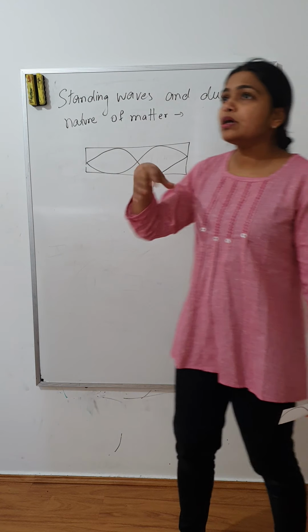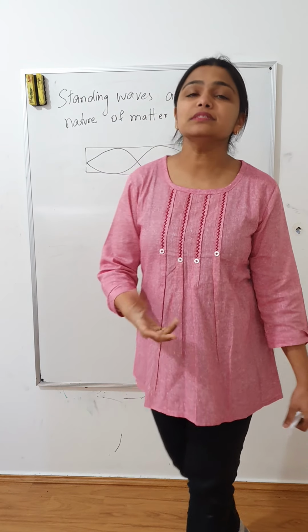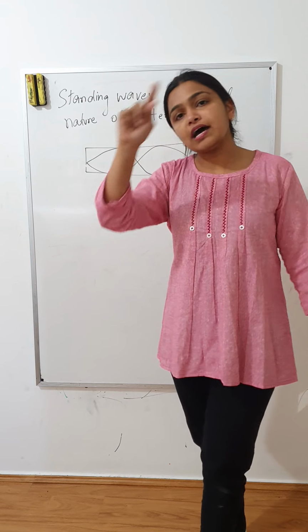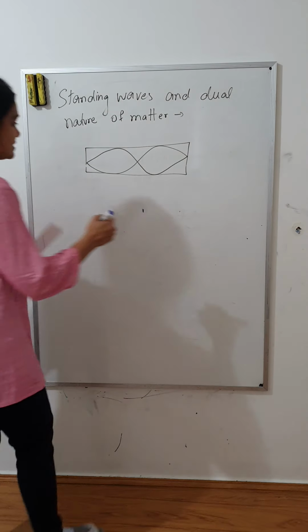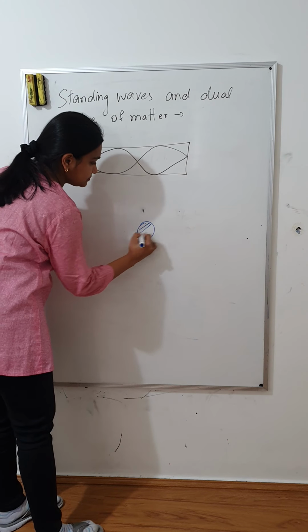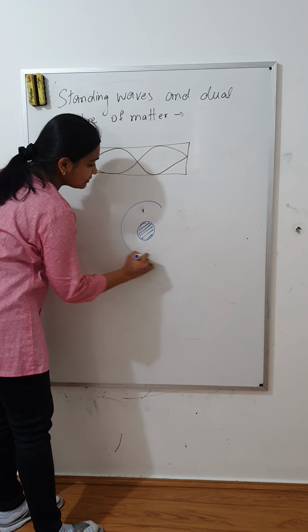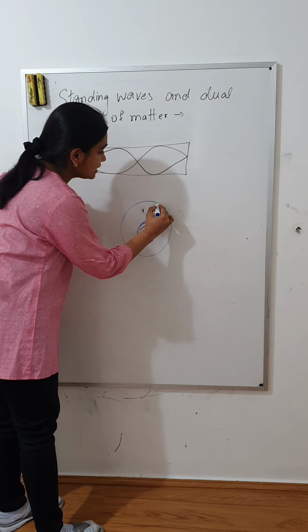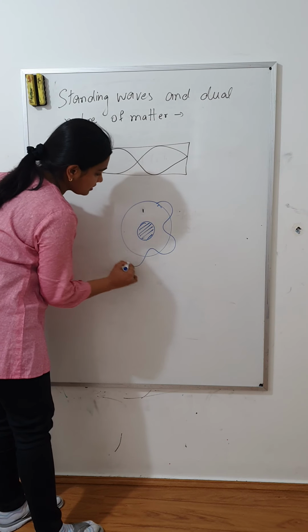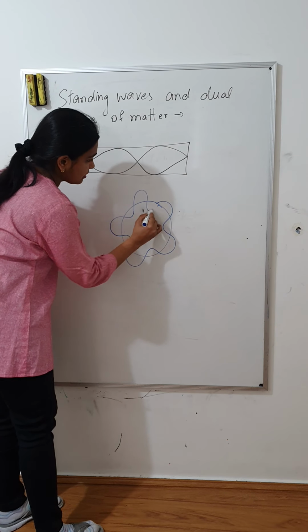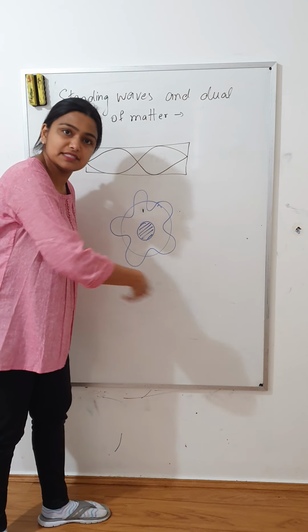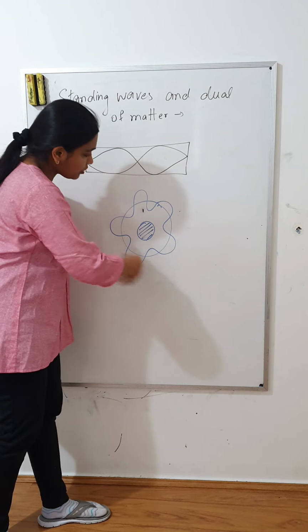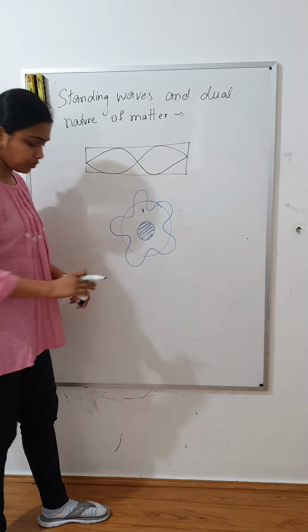Alright, so what de Broglie suggested was that electrons, while revolving around the nucleus, okay, let's say if this is the nucleus, and when they revolve around the nucleus, they resonate and form standing waves within themselves.